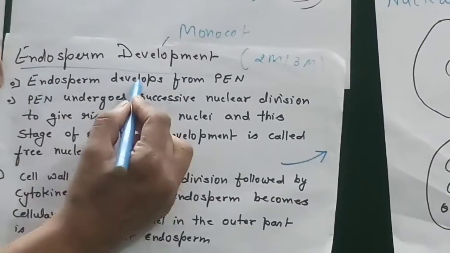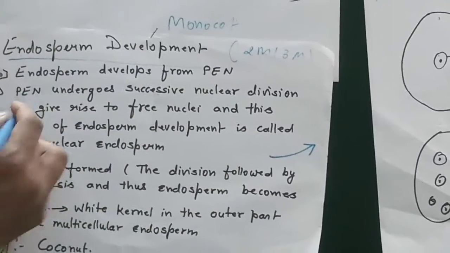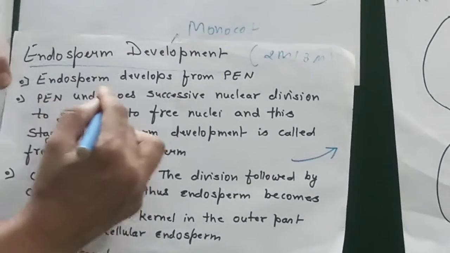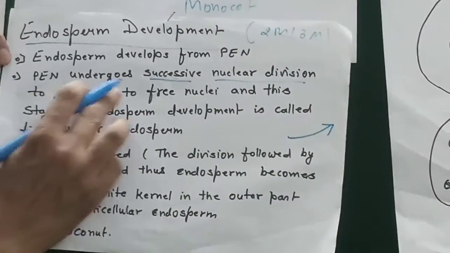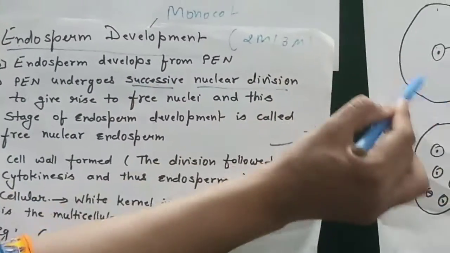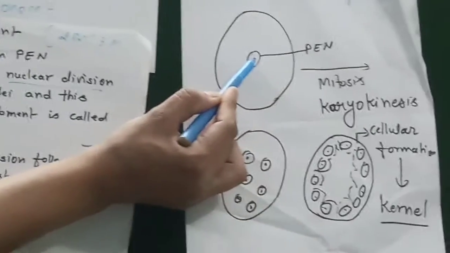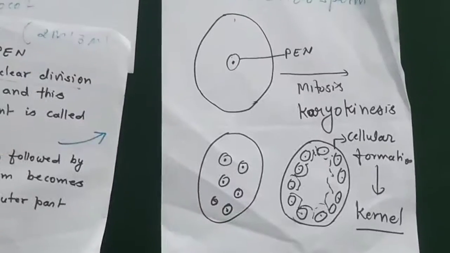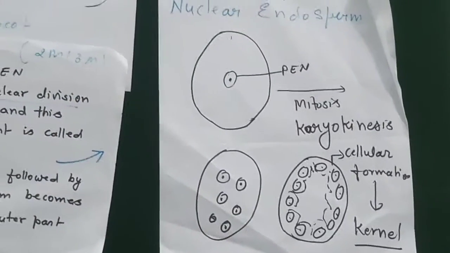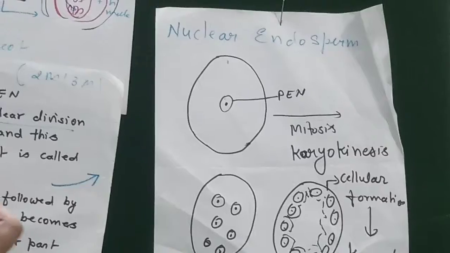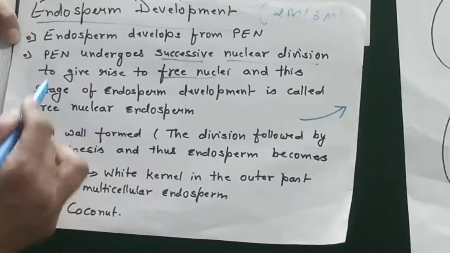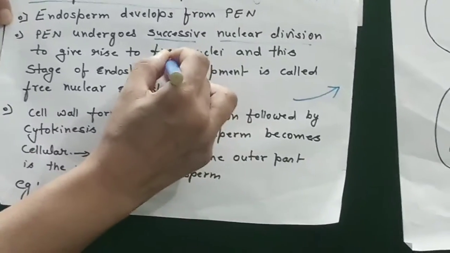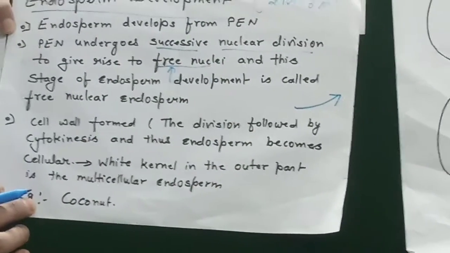So endosperm develops from the PEN. First, the primary endosperm nucleus undergoes successive, continuous nuclear divisions to give rise to free nuclei. You can see this is the PEN, going through successive divisions of the nucleus. You will see a number of nuclei, not following cell formation, giving rise to free nuclei. This stage of endosperm development is called free nuclear endosperm. It is very important. Coconut is the best example of this.